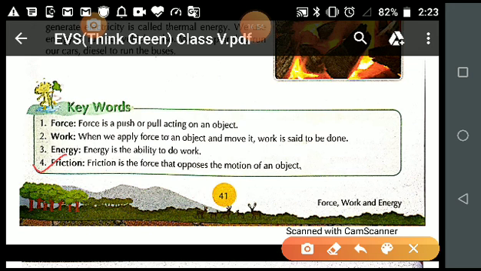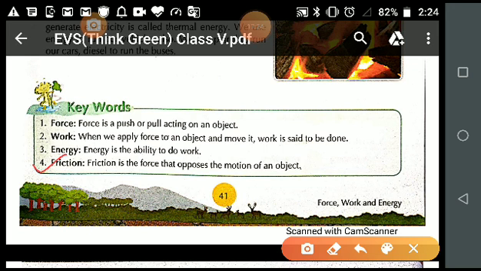The ball travels some distance, and after that the ball comes to rest. What is the reason? At that time, when the ball is traveling, your muscular force is more, and when the ball comes to rest, the muscular force becomes less and your frictional force becomes more. So student, what is friction? Friction is the force that opposes the motion of an object.